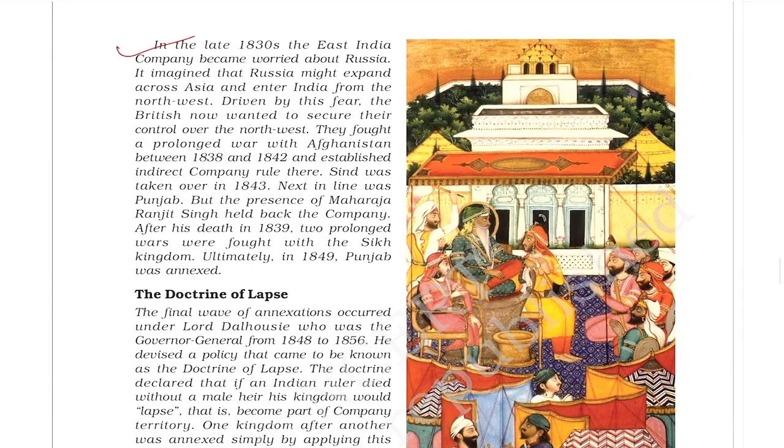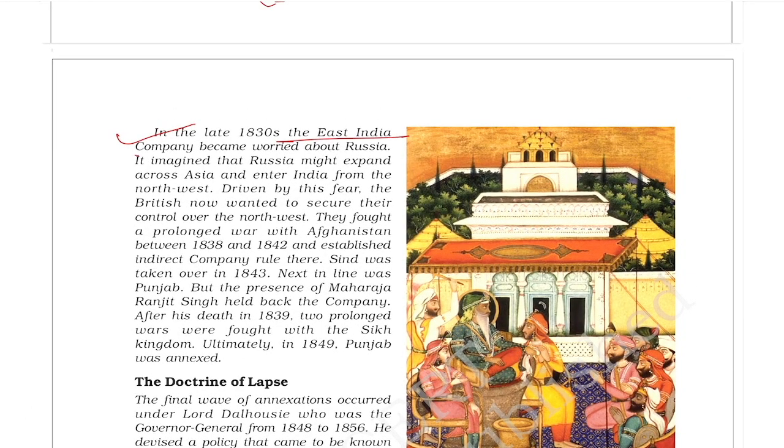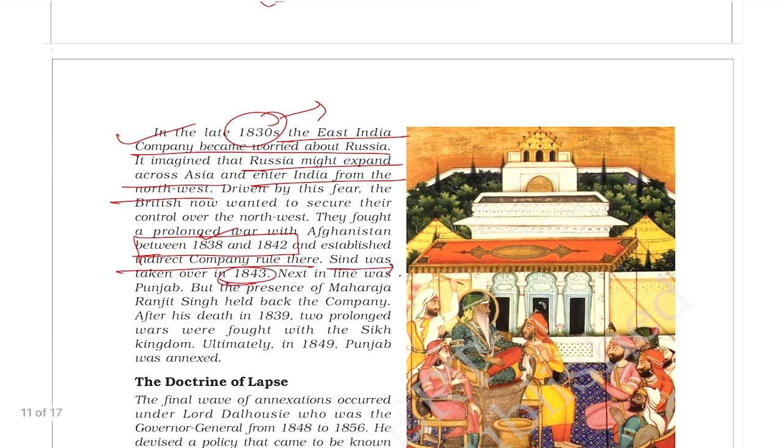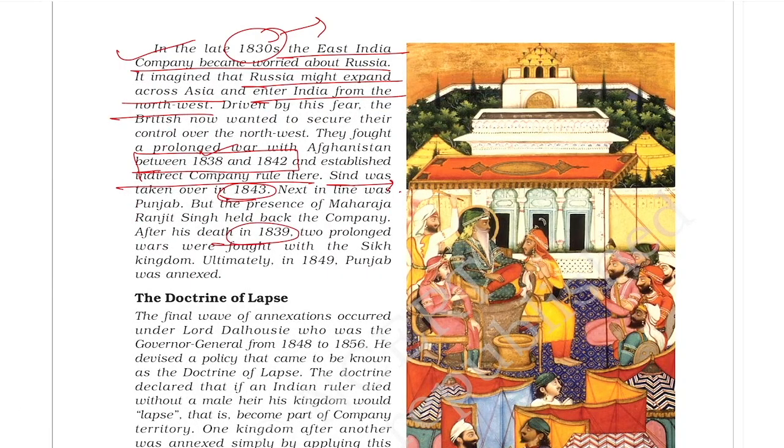Next, in the late 1830s, the East India Company was worried about Russia. During this time, in the initial part of the 19th century, they imagined that Russia might expand across Asia and enter India from the northwest. So because of this fear, they fought a war with Afghanistan from 1838 to 1842 and established indirect rule there. Then in 1843, they annexed Sindh, and after the death of Raja Ranjit Singh in 1839, they fought two wars with the Sikhs and finally annexed Punjab in 1849.